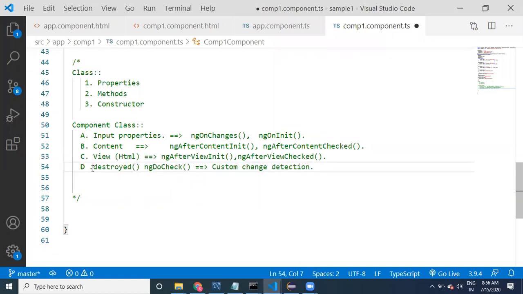ngOnDestroy is going to be called at the time of object destroy. When it is getting destroyed, then this method is going to be called. When we are moving from one component to another component, the current component is going to be destroyed. Whenever we come to this component again, a new component object is going to be created. In navigation, we can see this destroy method, guys.